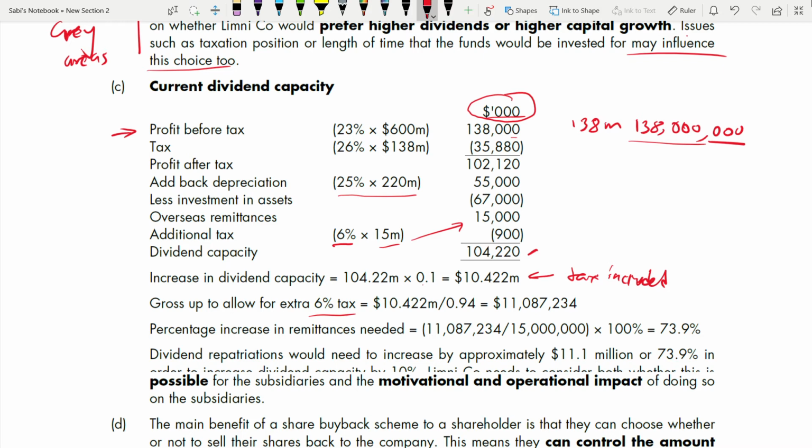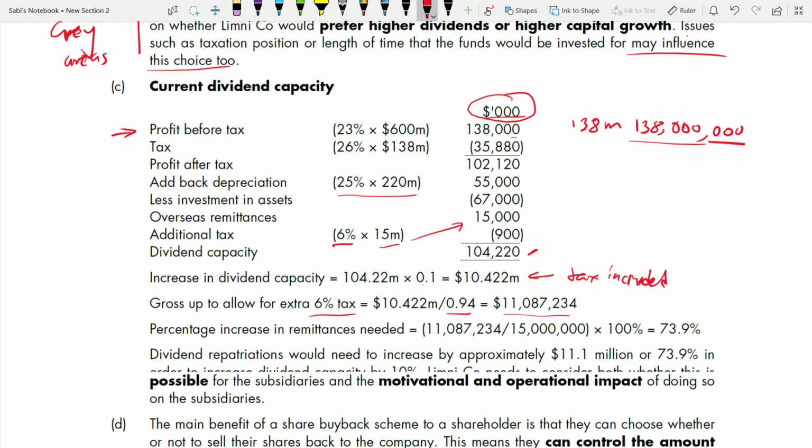So this is 0.91 because it will not be over 100. It will be 100 minus 6%. That's why it's 94%. So that's why the denominator will be 0.94. Right? So this is your dividend capacity.